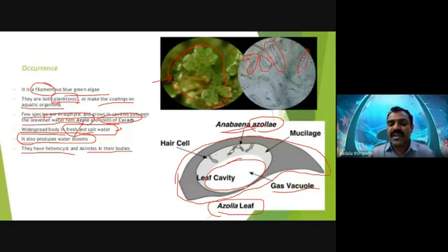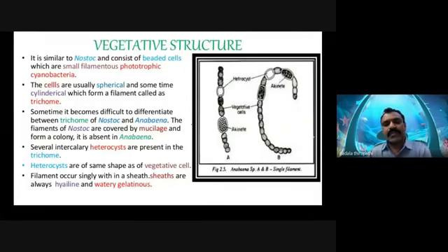In this leaf cavity, we observe a number of hair-like cells inside the cavity, and these cavities hold Anabaena species inside the cavity of the azolla leaf. This is nothing but symbiotic association. And what is the vegetative structure of this Anabaena?